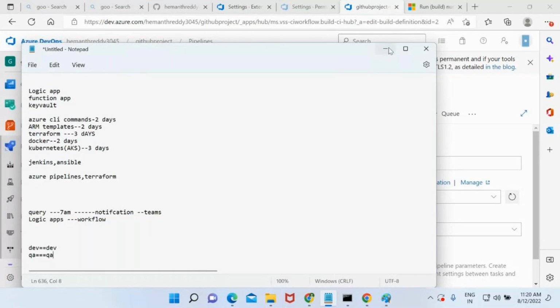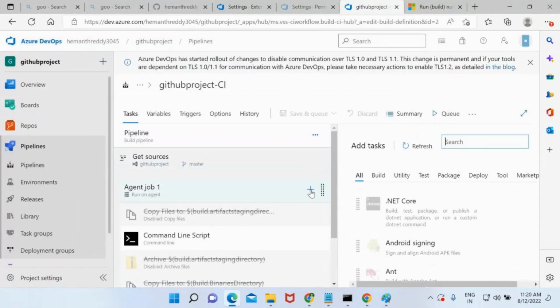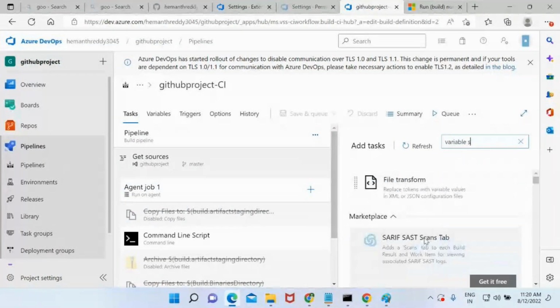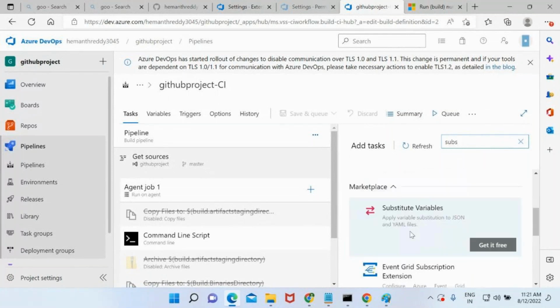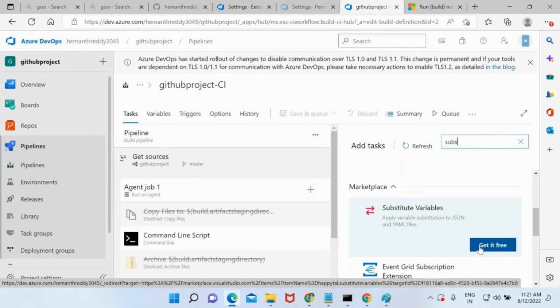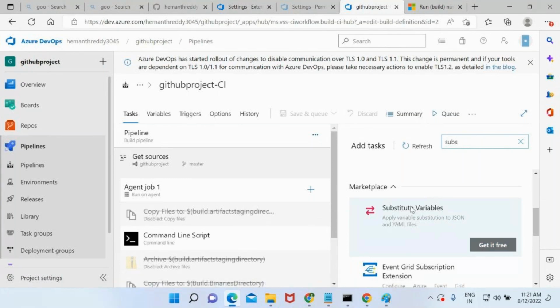How do you need to do that? So take a task called variable substitution. We used to have a task called substitute the variables. Apply variable substitution to JSON and YAML files. By using this, you will be able to substitute the values. If you have the file and from environment to environment, you want to change the values, that's why we use the variable substitution task.